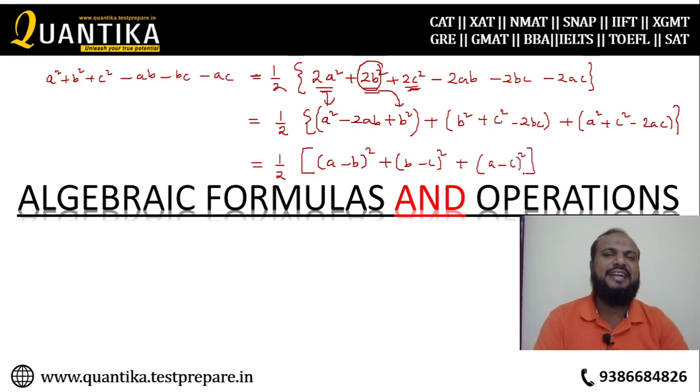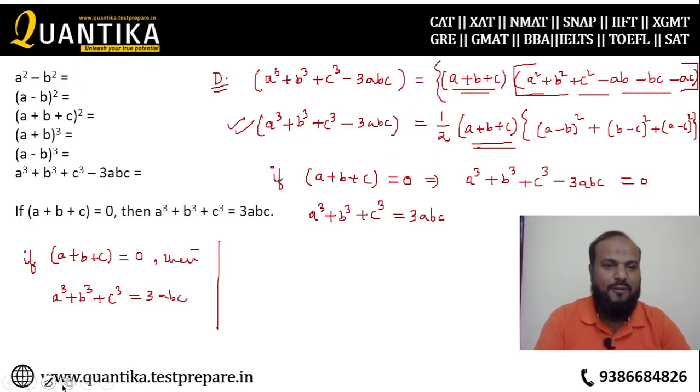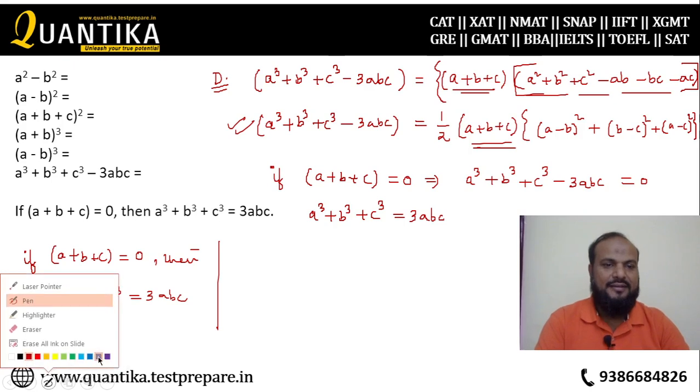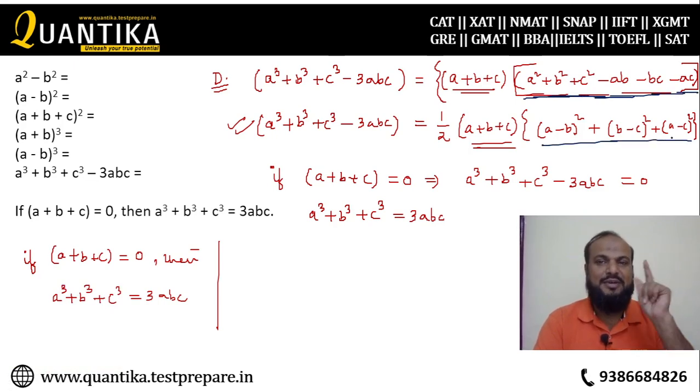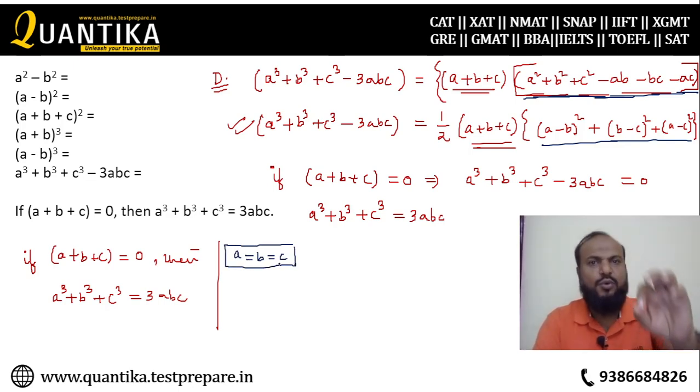So I can take an entire day to teach you this formula. I never get bored of this formula. So what did you see? You saw how I changed a square plus b square plus c square into this. Now the interesting fact is, if somebody tells you that a is equal to b is equal to c, in certain situation, what will happen?